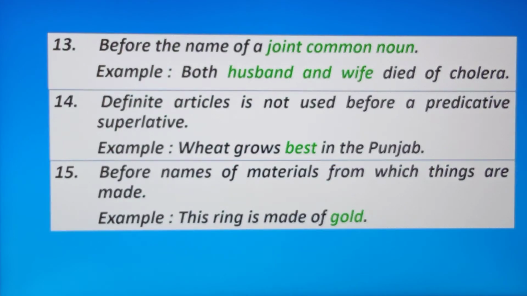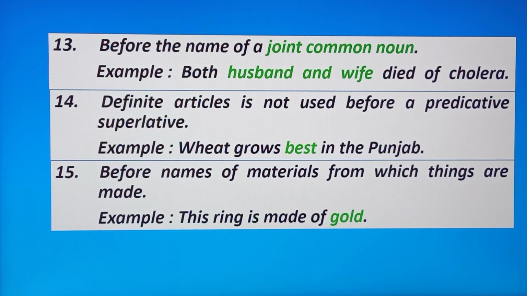Number 15, before names of materials from which things are made. For example, this ring is made of gold. Gold is what? Is material, and from this material it's made what? Ring. Okay, so we don't use any determiners or articles before gold. Okay.